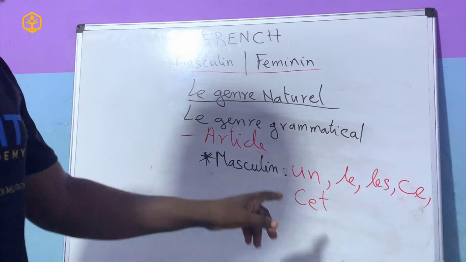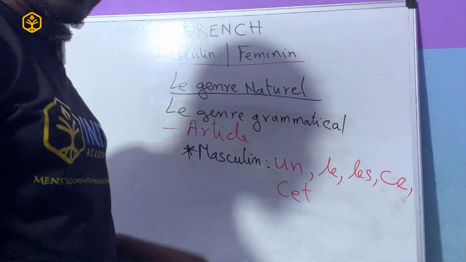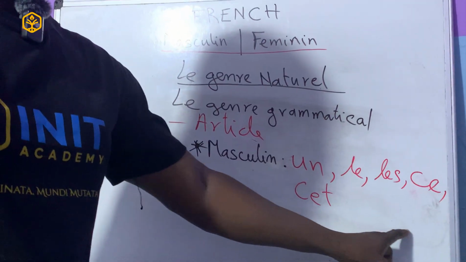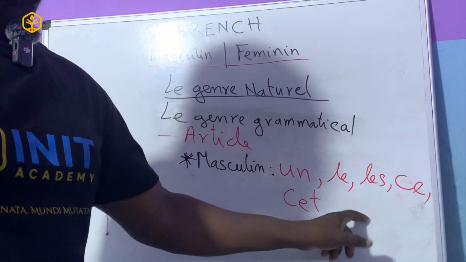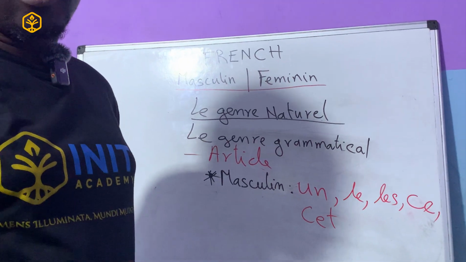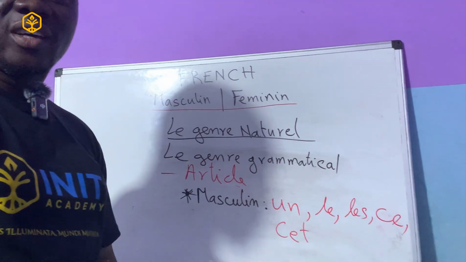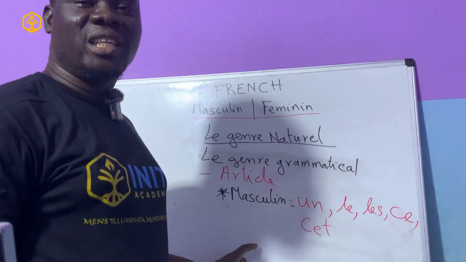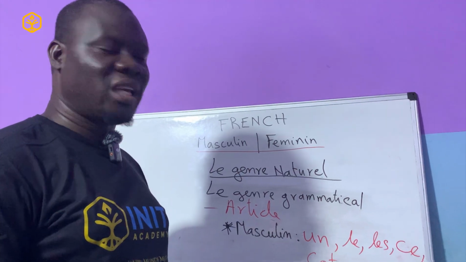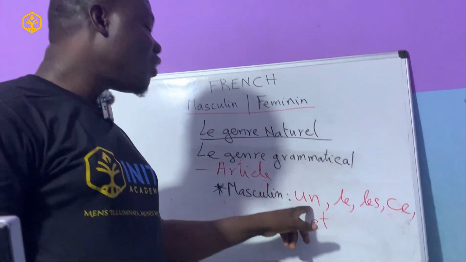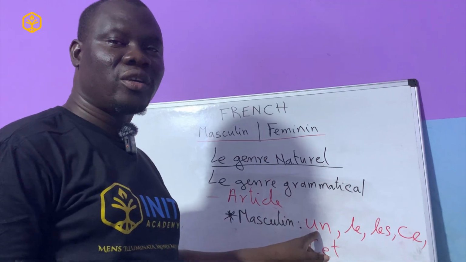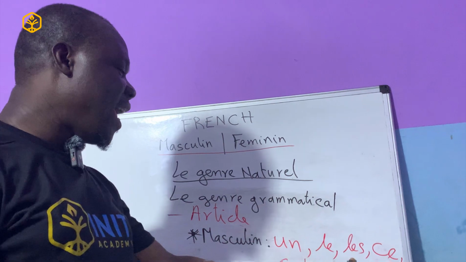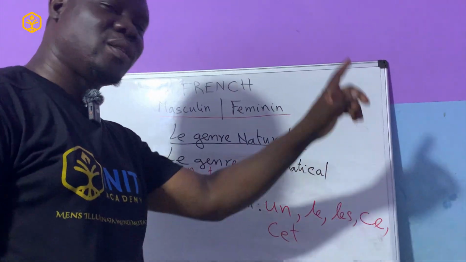So what it means is that whenever you are reading a French text and you automatically perceive le somewhere, whatever word is following, whatever noun is following, that noun is automatically masculine. It is like we did earlier with le garçon. Automatically, le indicates that we are dealing with a masculine case. The same thing, whenever you perceive the keyword un, automatically whatever follows is masculine. Le is masculine. Ce is masculine.